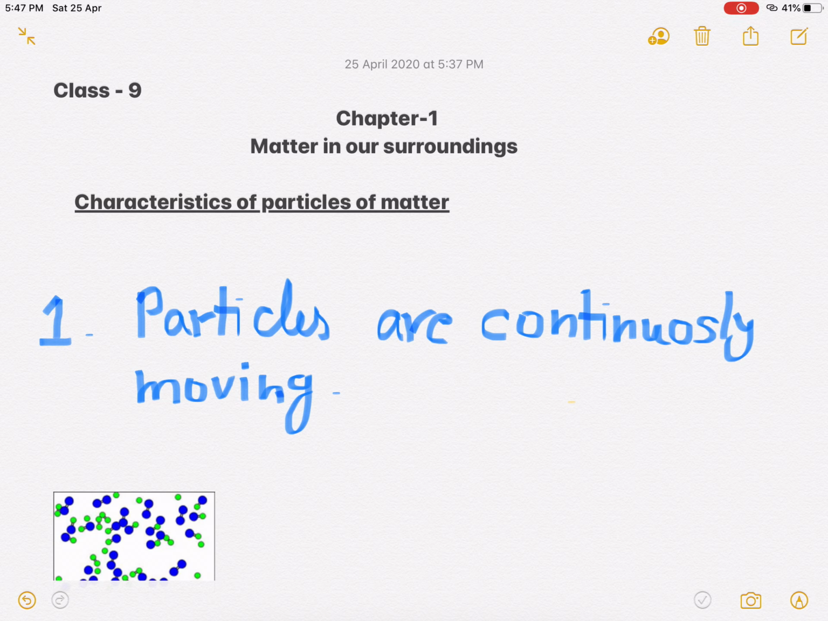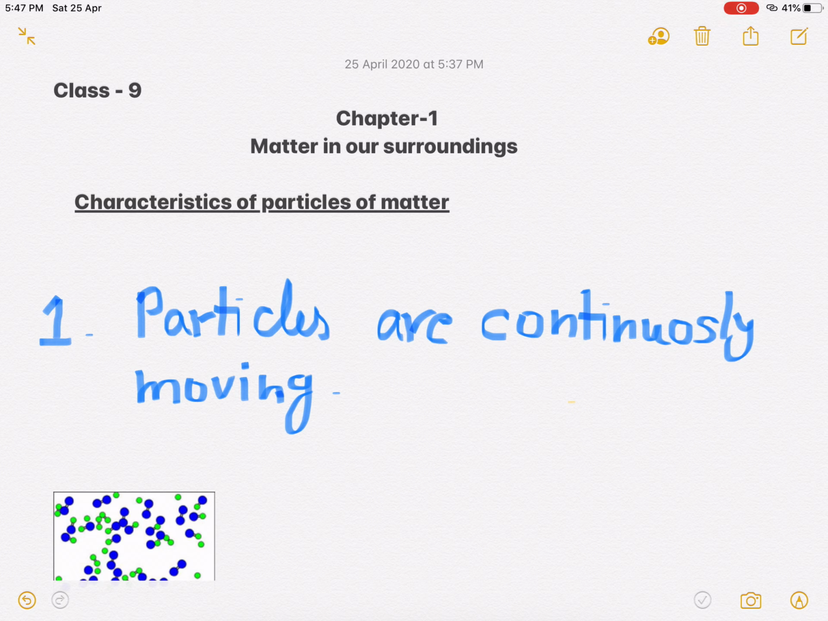In today's class we will discuss the characteristics of particles of matter. In last class I told you about matter, that everything around us that occupies space and has mass is called matter. But in this class we will discuss the characteristics of particles of matter. There are basically 4 characteristics we will discuss here.